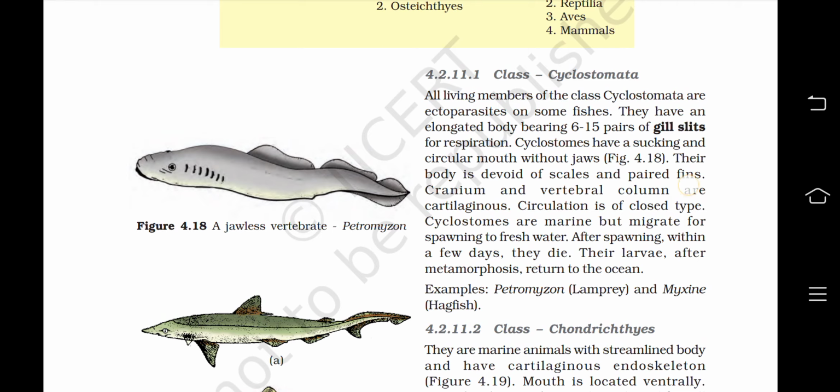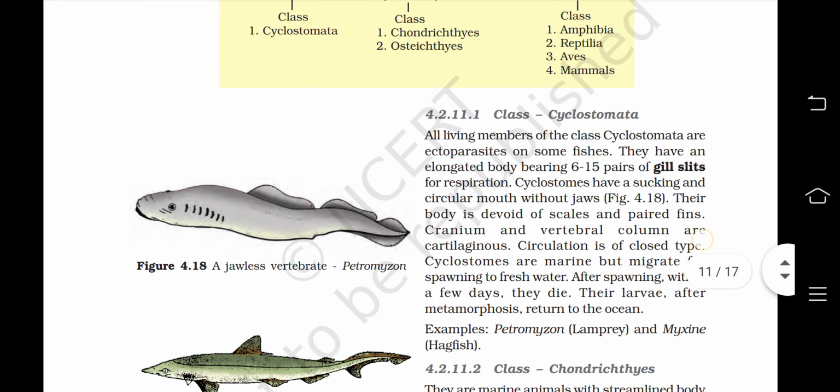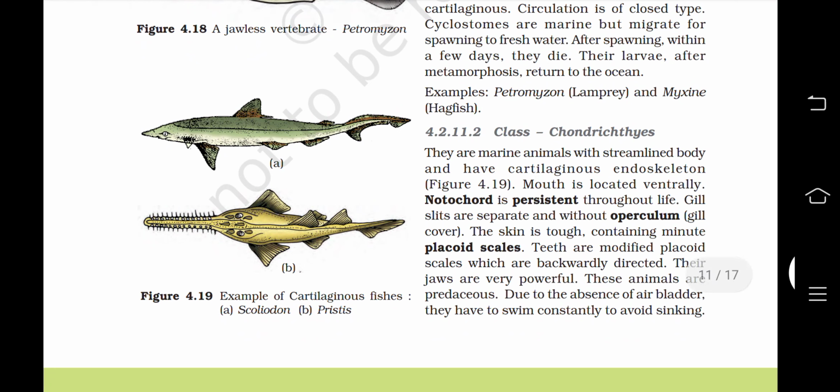Now we talk about the class Chondrichthyes, which comes under Pisces. They are marine animals with a streamlined body and have a cartilaginous endoskeleton. Mouth is located ventrally. Notochord is persistent throughout life. Gill slits are separate and without operculum or gill cover. The skin is tough, containing minute placoid scales. Teeth are modified placoid scales which are backwardly directed. Their jaws are very powerful. These animals are predaceous. Due to absence of air bladder, they have to swim constantly to avoid sinking.